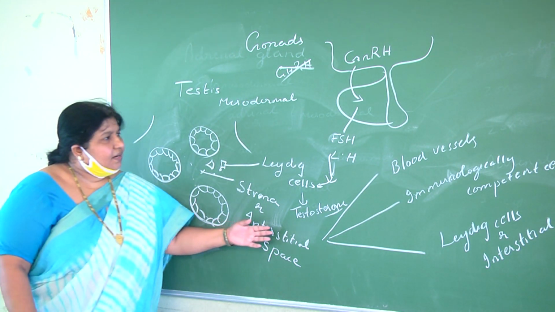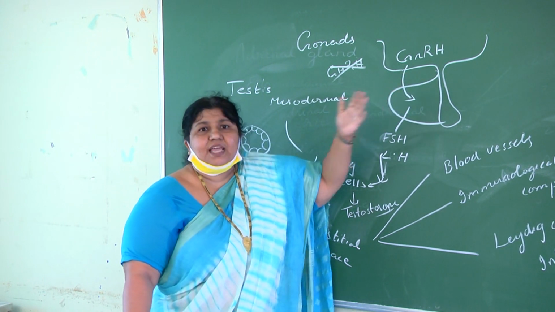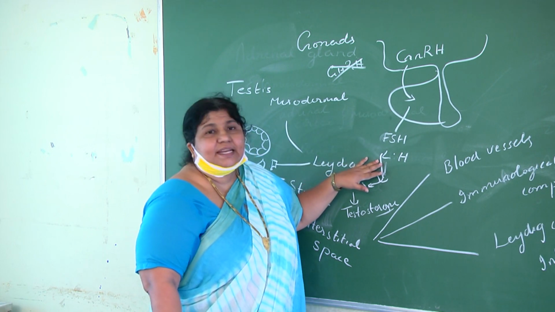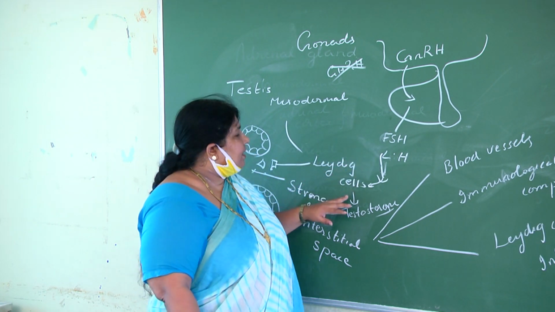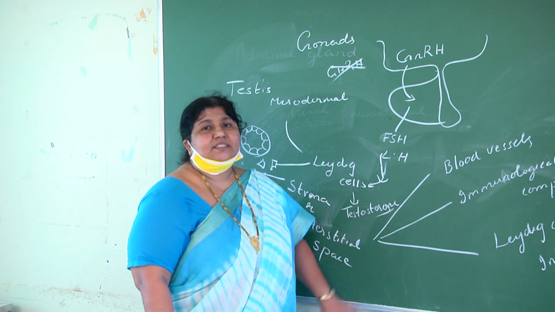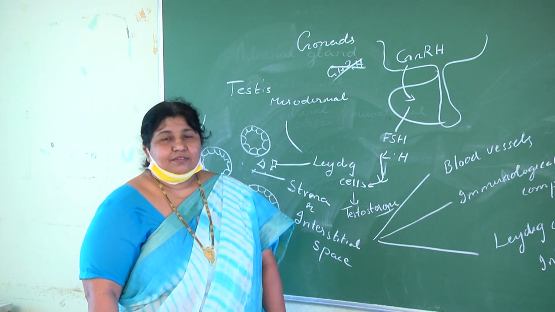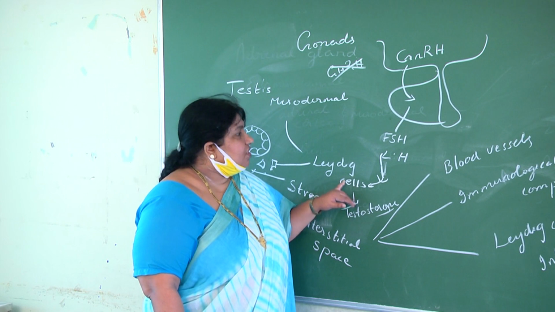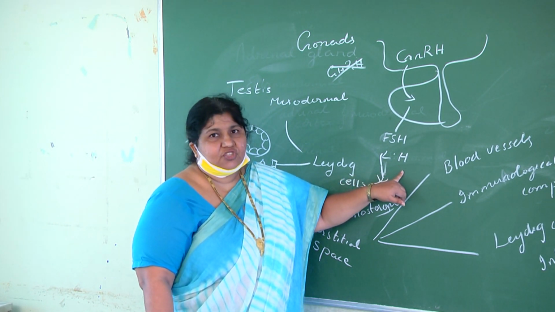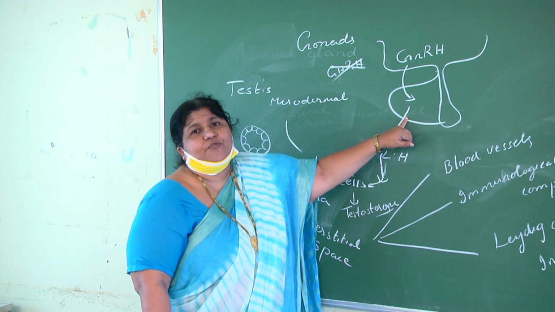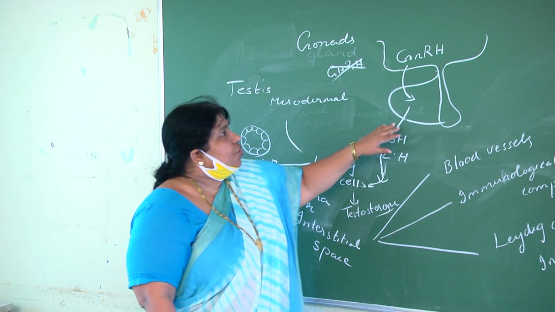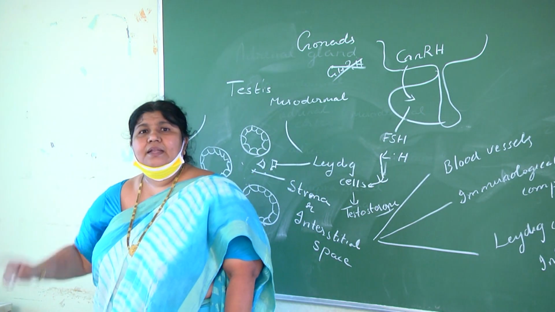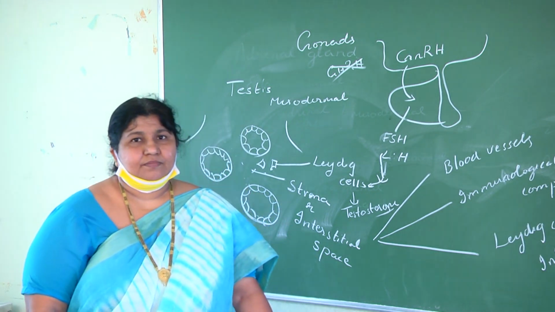So see the sequence, children. If it is affected anywhere, the hypothalamus cannot secrete gonadotrophin releasing hormone, then the adenohypophysis cannot secrete LH. If LH is not there, Leydig cells will not be stimulated and testosterone will not be secreted. So this is the sequence. Leydig cells secrete testosterone, stimulated by which hormone? LH. LH belongs to the adenohypophysis. LH is secreted, stimulated by the gonadotrophin releasing hormone of the hypothalamus. So the supreme commander, the master control gland, is the hypothalamus.